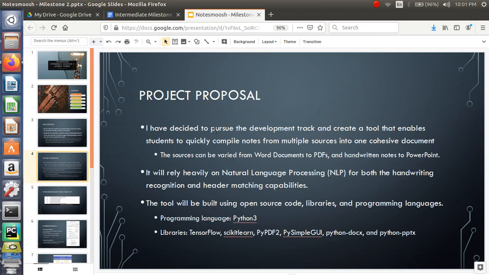I covered that here in the project proposal slide, heavily relying on NLP, using Python 3 for all the programming, to include the GUI and all these associated libraries below.